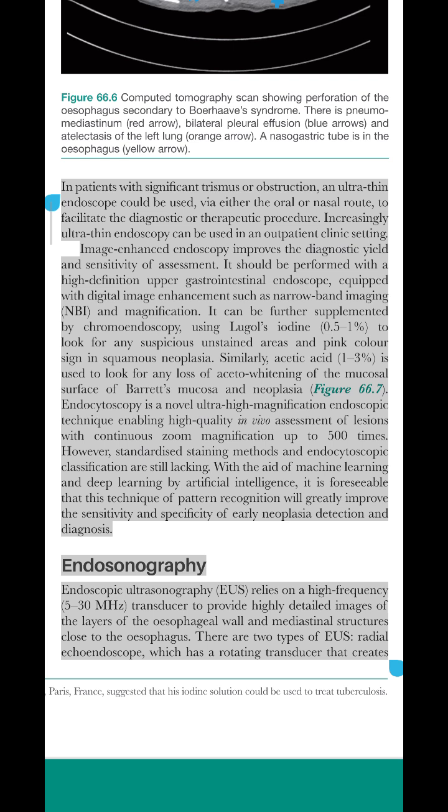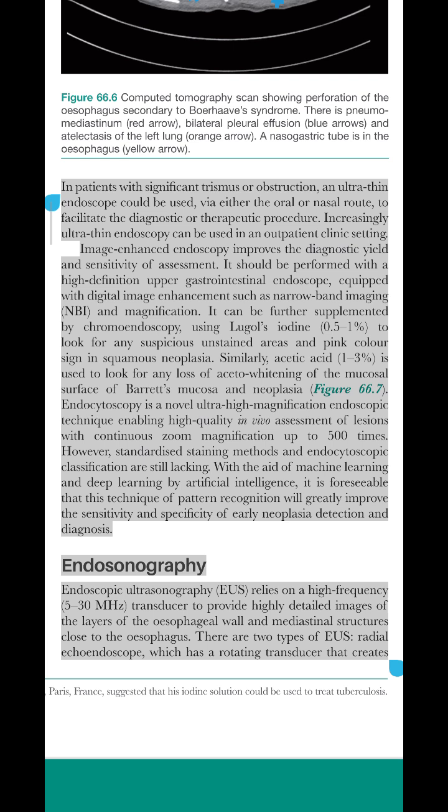Similarly, acetic acid, 1-3%, is used to look for any loss of aceto-whitening of the mucosal surface of Barrett's mucosa in neoplasia, figure 66.7. Endocytoscopy is a novel ultra-high magnification endoscopic technique enabling high-quality in vivo assessment of lesions with continuous zoom magnification up to 500 times. However, standardized staining methods and endocytoscopic classification are still lacking. With the aid of machine learning and deep learning by artificial intelligence, it is foreseeable that this technique of pattern recognition will greatly improve the sensitivity and specificity of early neoplasia detection and diagnosis.